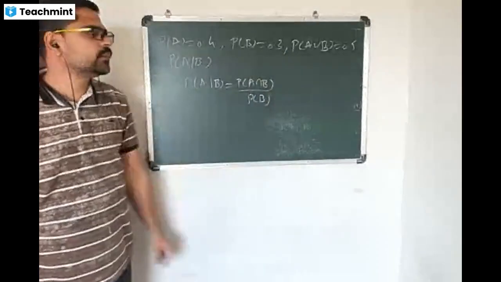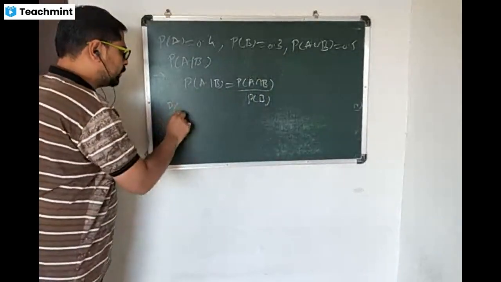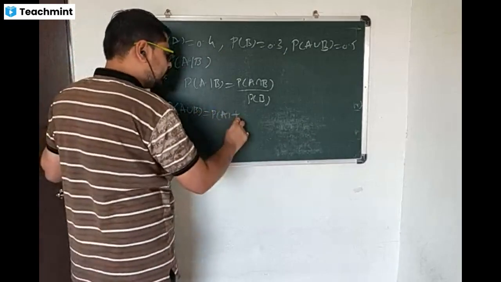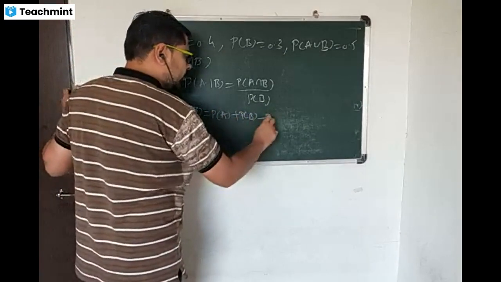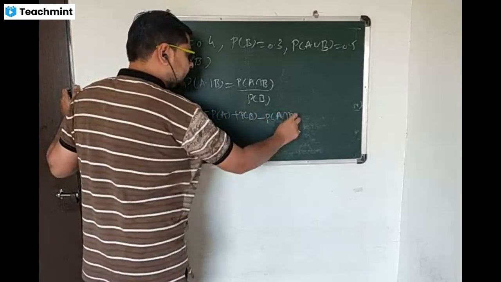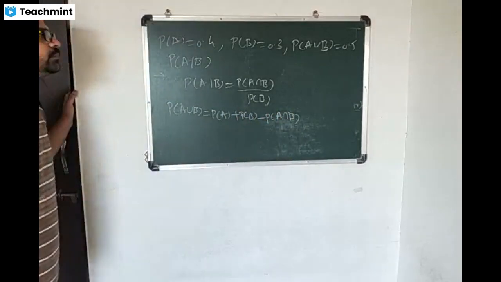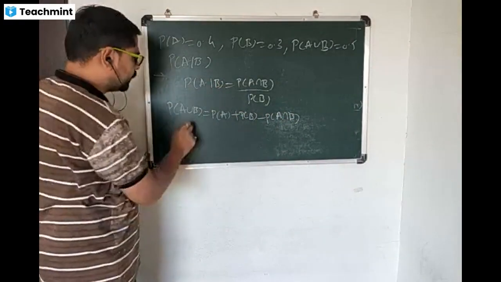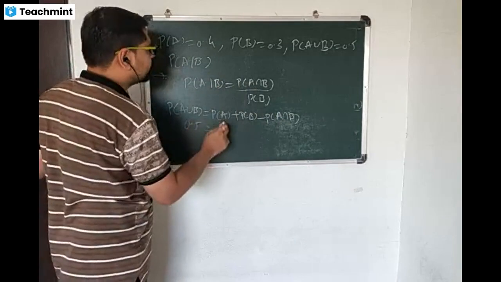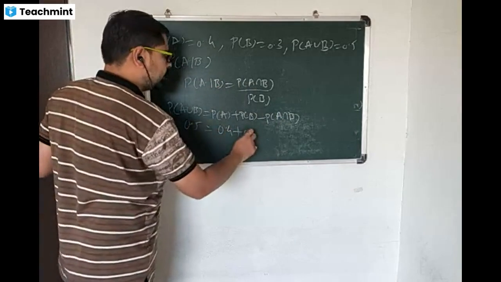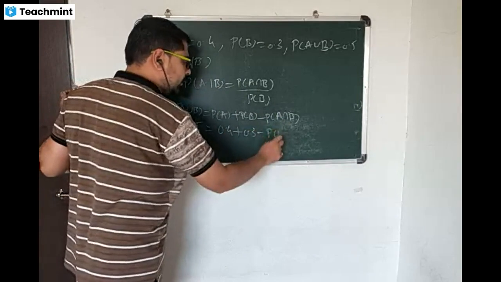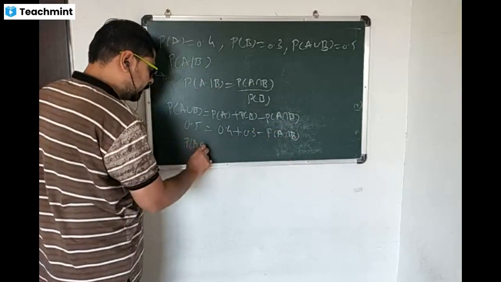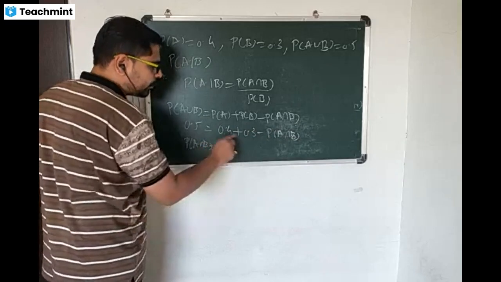In that case, by using addition theorem, probability of A union B is equal to probability of A plus probability of B minus probability of A intersection B. So 0.5 equals 0.4 plus 0.3 minus probability of A intersection B. So probability of A intersection B काय असणार आहे 0.7.